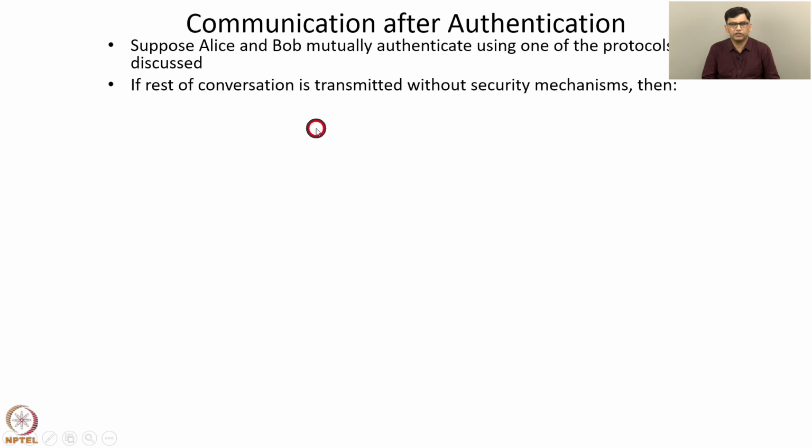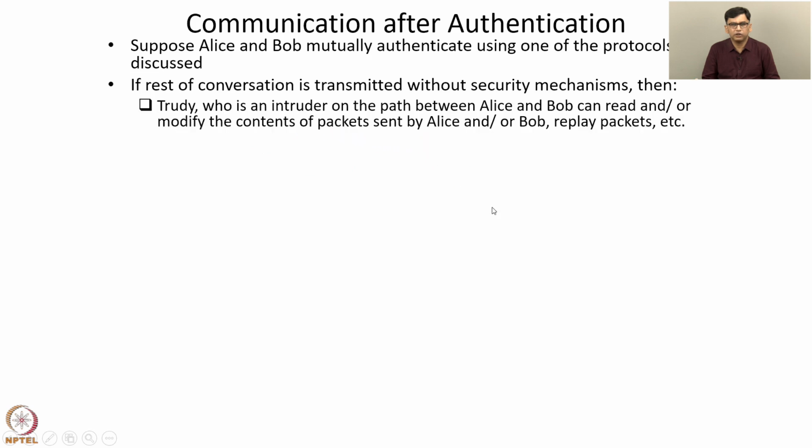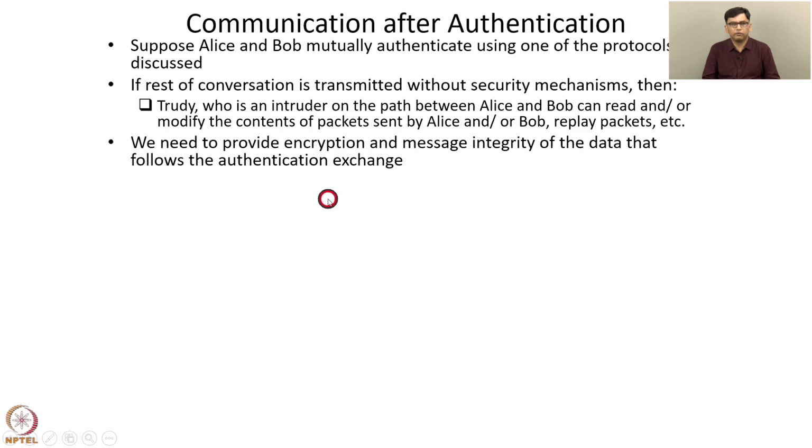So if this rest of the conversation is transmitted without any security mechanisms, then the following attacks can take place. Trudy, who is an intruder on the path between Alice and Bob, can read and/or modify the contents of packets sent by Alice and/or Bob. Trudy can replay packets sent between Alice and Bob, and so on. Such attacks are possible if the communication after authentication is done without any security mechanisms. We need to provide encryption and message integrity of the data that follows the authentication exchange.